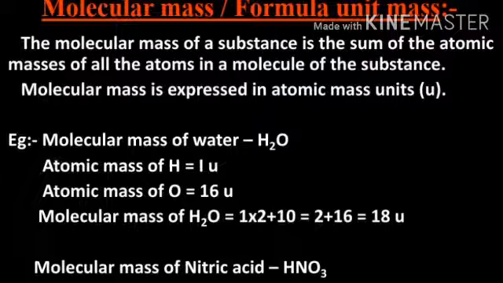Now, how to calculate the relative molecular mass of water, that is H2O. The atomic mass of hydrogen is equal to 1 unit, and oxygen is 16 unit. So the molecular mass of water, which contains 2 atoms of hydrogen and 1 atom of oxygen, is equal to 2 into 1 plus 1 into 16. The overall total is 18 u.